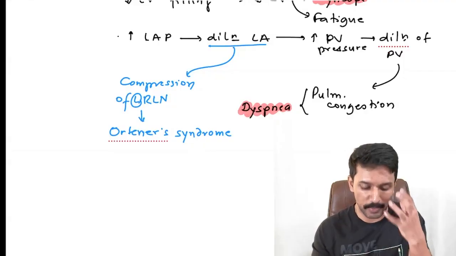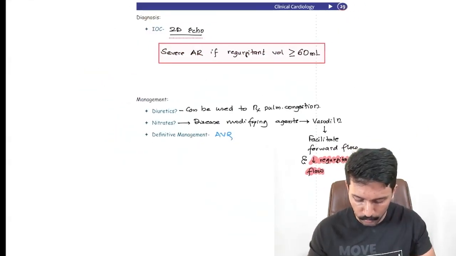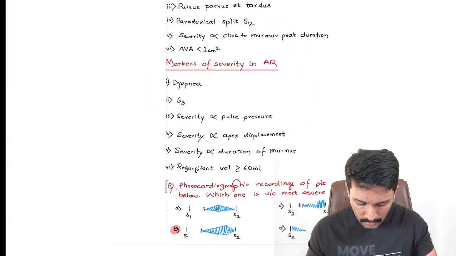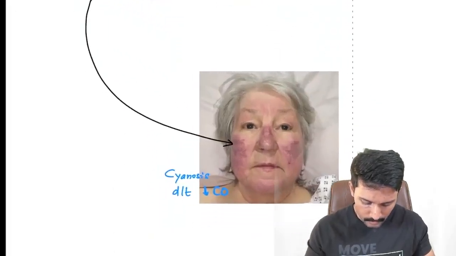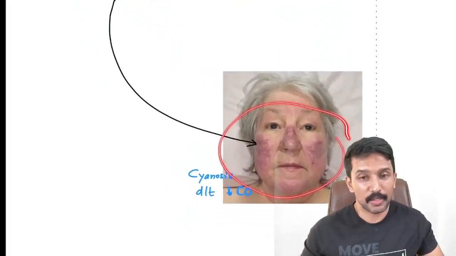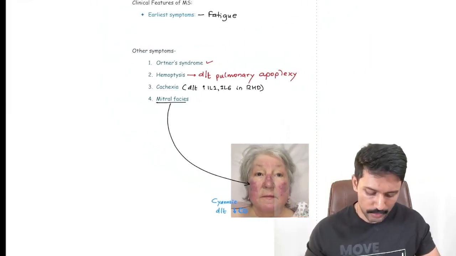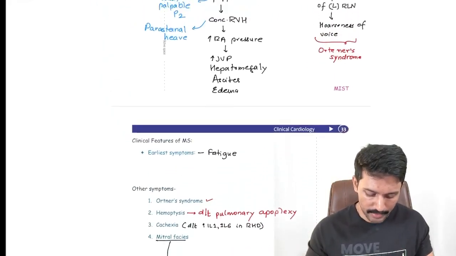Also in the workbook, you have a mitral facies picture. Low cardiac output leads to cyanosis and facial plethora. We call it mitral facies. So these are the symptoms we are expecting.